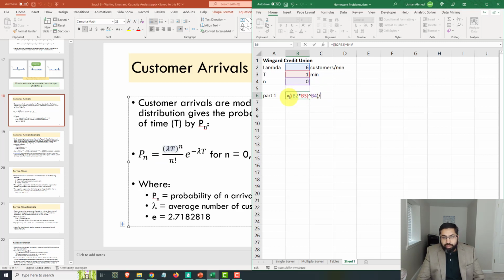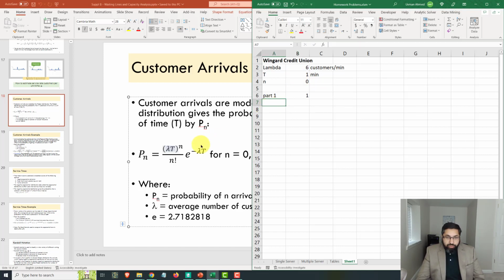I don't think the brackets are strictly necessary here, because I believe Excel does do the raised to power operation before division. But instead of relying on my memory or relying that Excel maintains that behavior, I can just put the brackets in to make sure it always happens. To calculate factorial, we use the FACT function in Excel, and we give it the value of n, which is 0. So this should evaluate to 1, which it does.